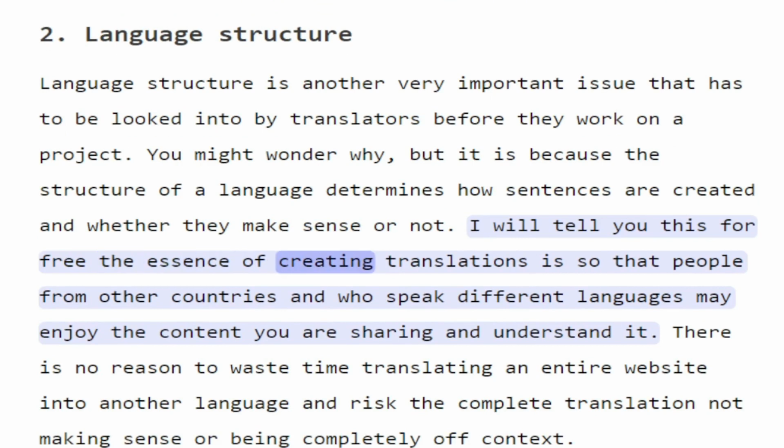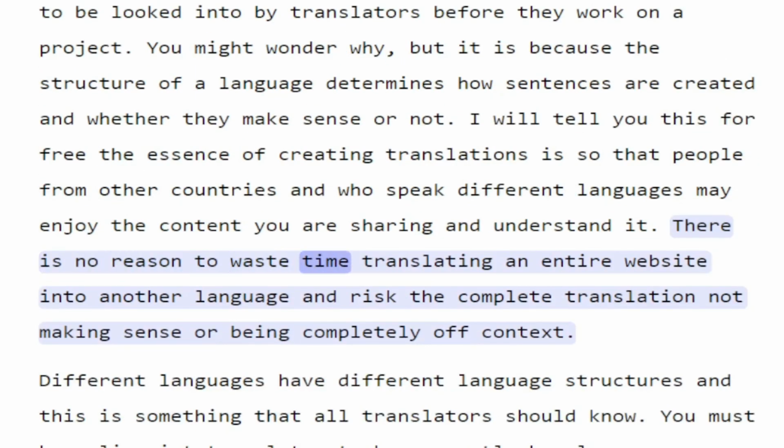The essence of creating translations is so that people from other countries and who speak different languages may enjoy the content you are sharing and understand it. There is no reason to waste time translating an entire website into another language and risk the complete translation not making sense or being completely off context.